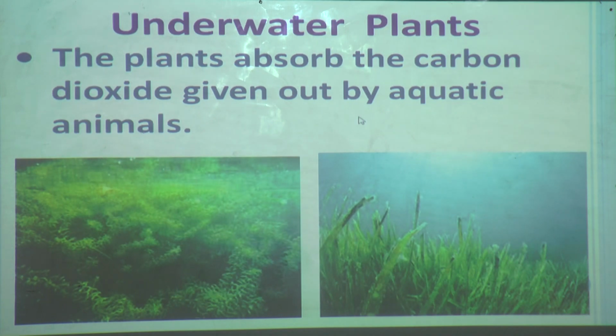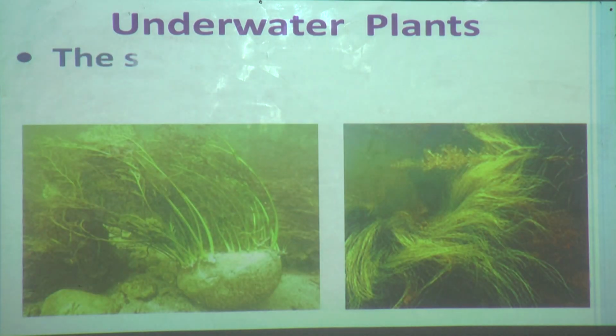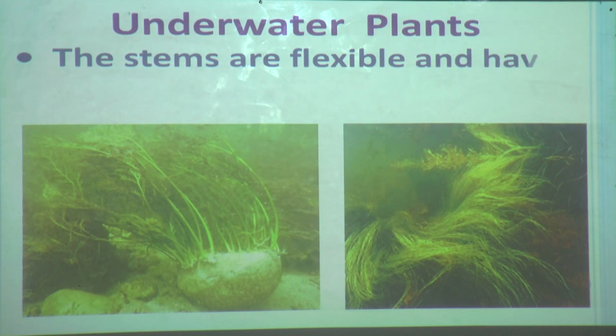Now we will see what more adaptations there are, how it is adapting. The stems are flexible and have air spaces. See here also, just as the fixed aquatic plants have flexible stems, even underwater plants or submerged plants have stems that are flexible and have air spaces.